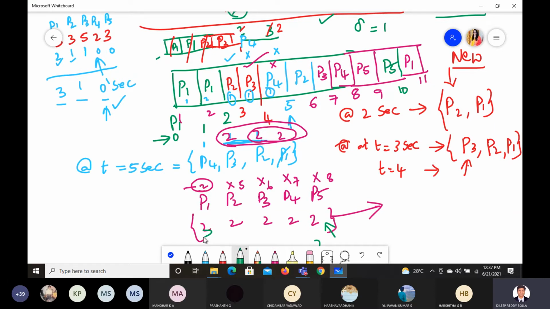So this has become 3 now, which is completed. 3 means almost done, right? For this, it is completed. So P1 will not be there in the queue. Now this much only is there in the list. Now again, all of them have equal priority. Now which one will come as per you?